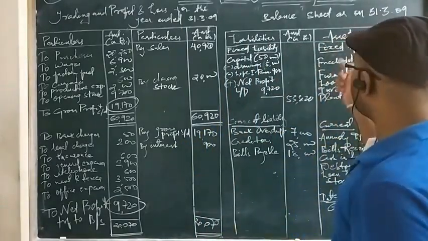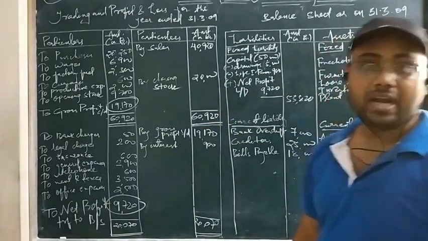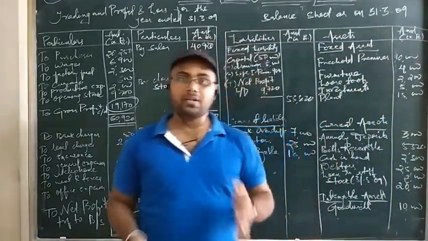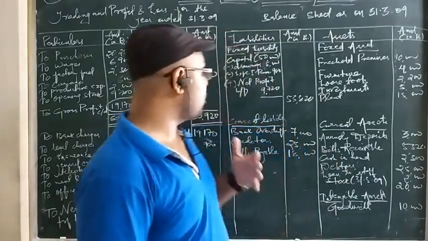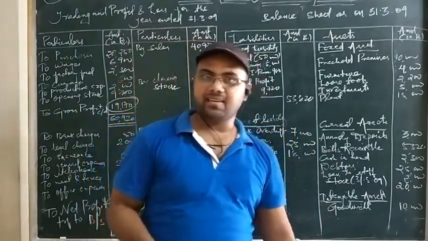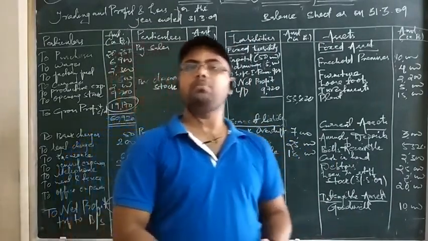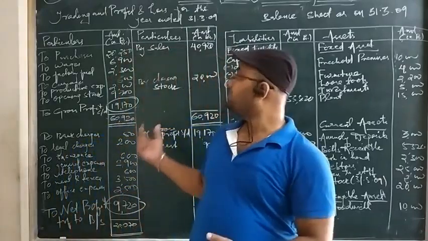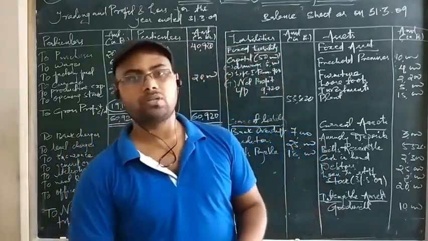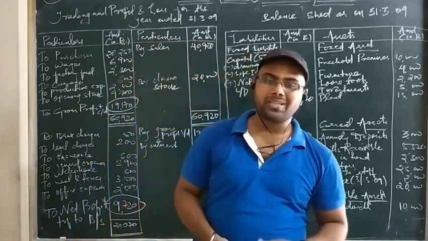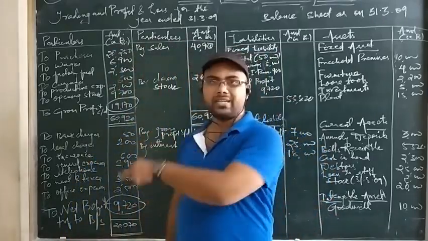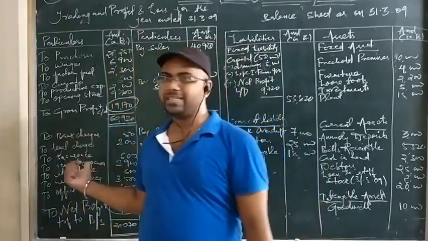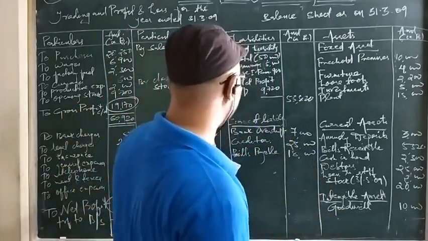Now we have to total the liability side and the asset side, and now our question is finally over. But it is the most sensitive and final part that we are going to do now. We have to make the total of the assets and liabilities. If in any case the total of the liabilities does not tally with the total of the assets, then definitely you have made some mistake or error while posting the items in either the trading account or the profit and loss account. But by God's grace, we have got the correct answers regarding gross profit and also net profit that is given in the question. So let's see whether we are getting the balance sheet total the same or not.